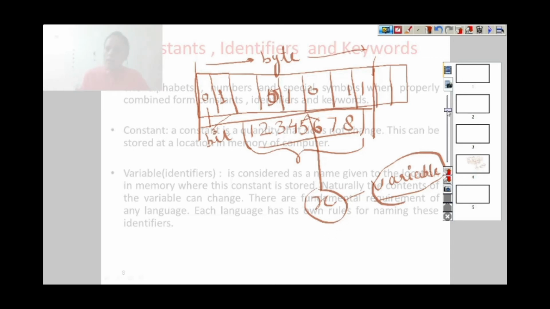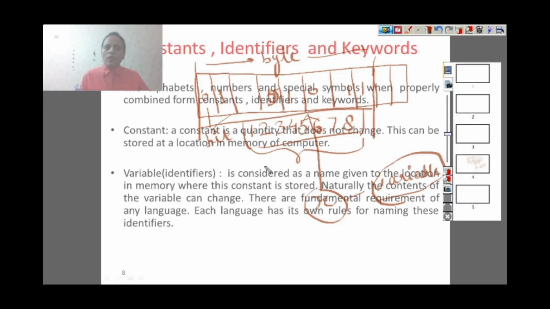For example, we are all human beings. We all have 2 eyes, 1 nose, 2 lips, 2 ears, but they are different. We are not identical. We are all different. So everyone cannot remember us by the size of our eyes, the size of our ears, or our face. So what we do is give names to each other. That's why, to remember, since we cannot remember the memory location address all the time, we give a name to this memory location, and this name is called a variable.